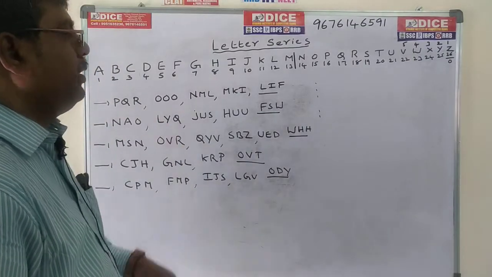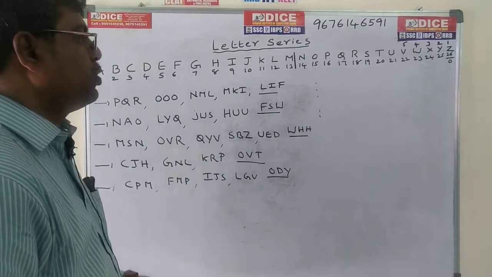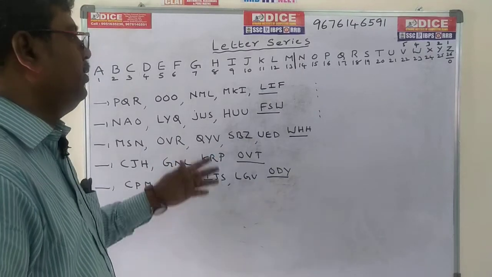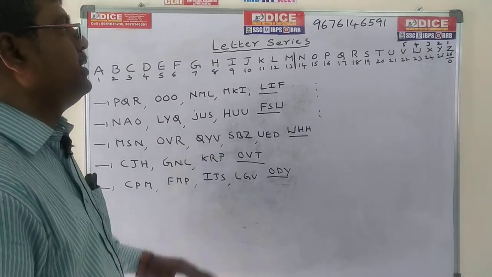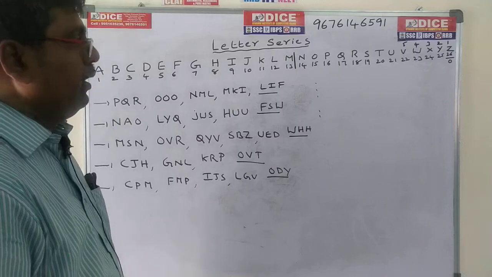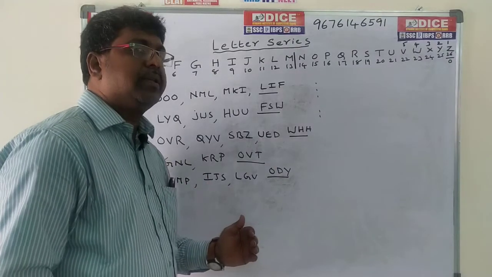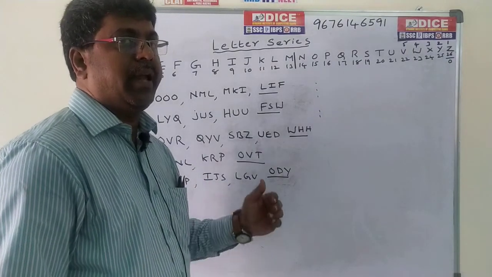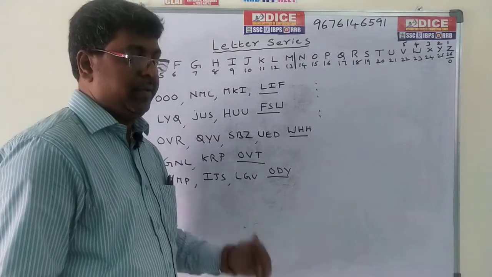Do this as homework. You can get an idea. We can see the last model, and from this you can do two more problems. With this, letter series is over. But this is very important for us in coding and decoding. For ICET you will get 10 marks definitely.